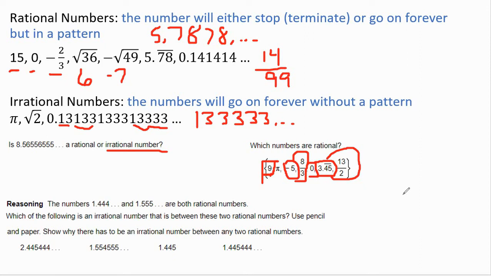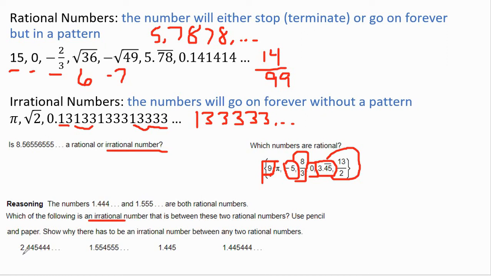The last one here, the number is 1.444, going on forever. That's what the little 3 dots mean. And 1.555 are both rational numbers because they're both going on forever. So we're going to find which of the following is an irrational number that is between these two numbers. And this could be a great essay question.